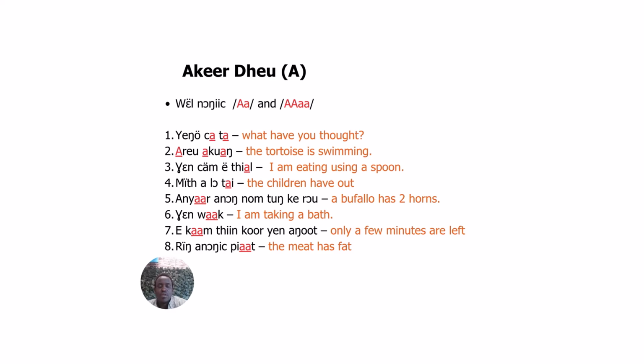And then we'll talk about words that have the single A and the words that have the double A in sentences. The first sentence is Yengu chata. What have you thought? Next is Areu akwang. The tortoise is swimming. Number 3. Anchem thial. I'm eating using a spoon. Number 4. Mith alotai. The children have gone out.